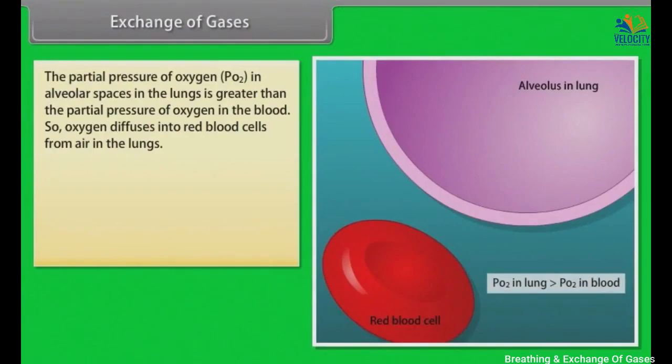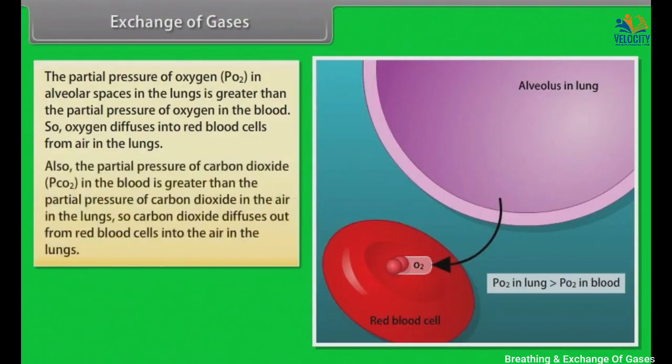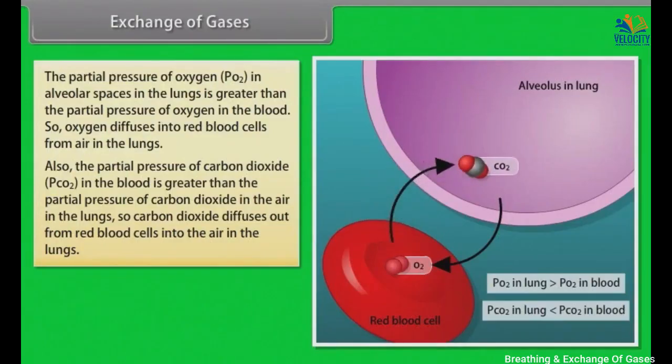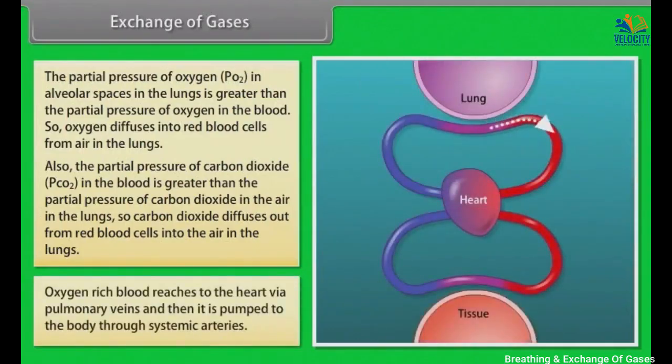the blood. So, oxygen diffuses into red blood cells from air in the lungs. Also, the partial pressure of carbon dioxide in the blood is greater than the partial pressure of carbon dioxide in the air in the lungs, so carbon dioxide diffuses out from red blood cells into air in the lungs. Oxygen-rich blood reaches the heart via pulmonary veins and then it is pumped to the body through systemic arteries.